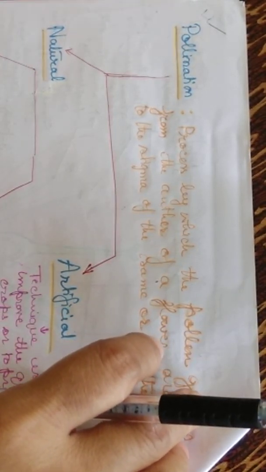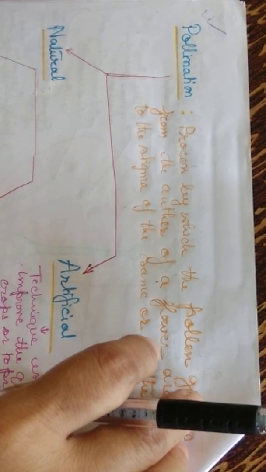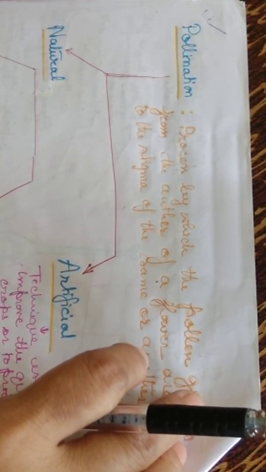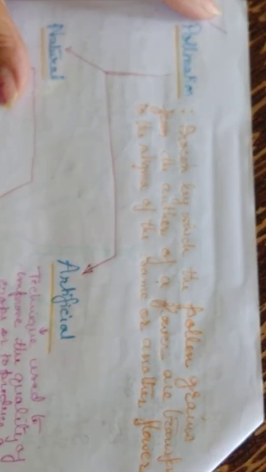Today I am going to continue with the Reproduction in Plants chapter according to ICSE syllabus class 8. Today I'll start with the pollination part.